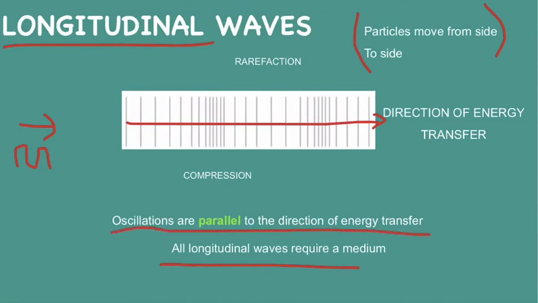So our particles will be moving from side to side here, and these two lines are parallel. Two characteristic features of longitudinal waves are compressions and rarefactions. So compression is this region here. You'll see the lines are very, very close to one another, and this is because the particles are very close to one another, so the material is of higher density.